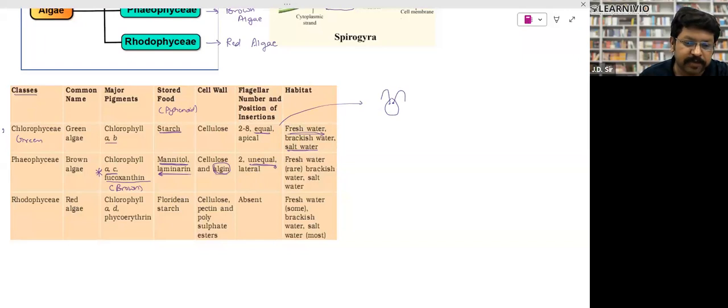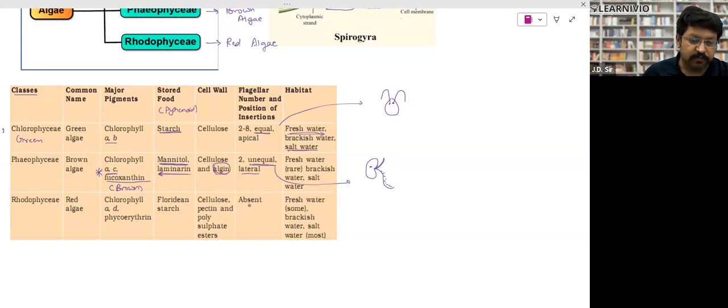Now here it is given that there will be two unequal flagella and they will be lateral. What does it mean? It means suppose this is the gamete of algae. It will have two flagella. One is smaller, another is a larger one. The larger one has these hair-like structures. So there are two flagella, both unequal and lateral. This is the front flagella, meaning vertical or apical flagella. This is the lateral flagella, right?